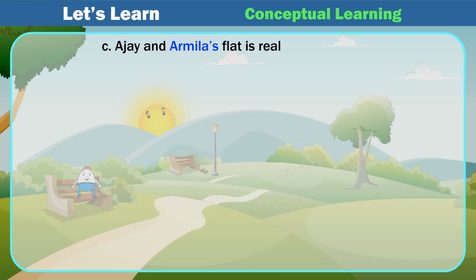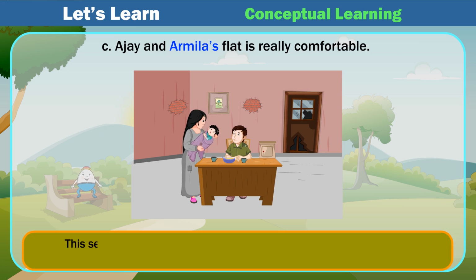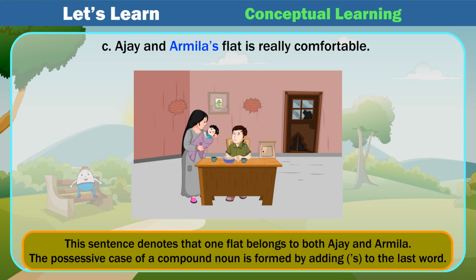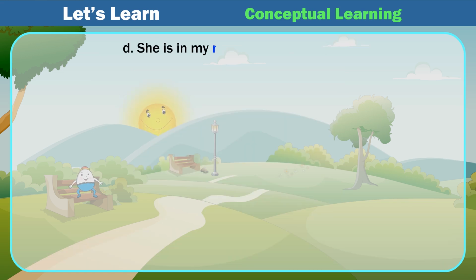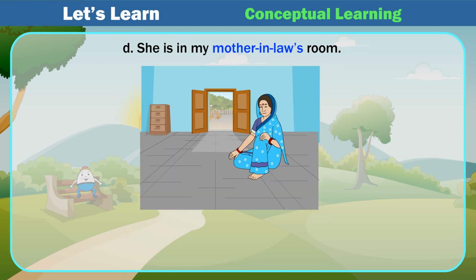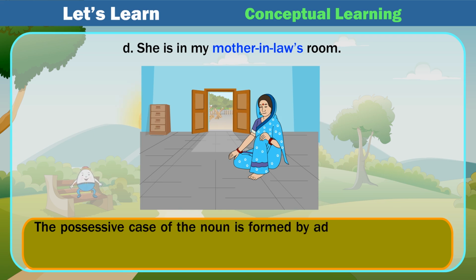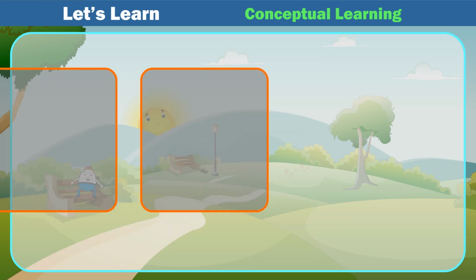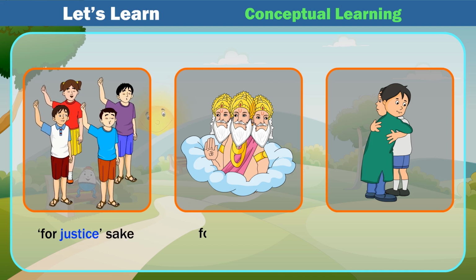See, Ajay and Almila's flat is really comfortable. This sentence denotes that one flat belongs to both Ajay and Almila. The possessive case of a compound noun is formed by adding 's to the last word. D. She is in my mother-in-law's room. The possessive case of the noun is formed by adding an apostrophe only when the last syllable of a singular noun ends in s or ce and the noun is followed by the word sake. For justice' sake. For God's sake. For conscience' sake.